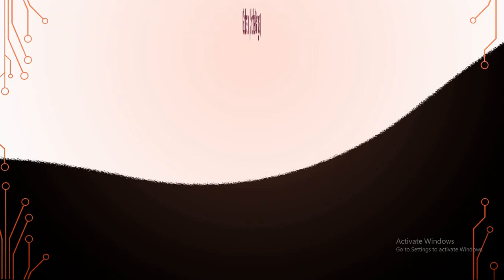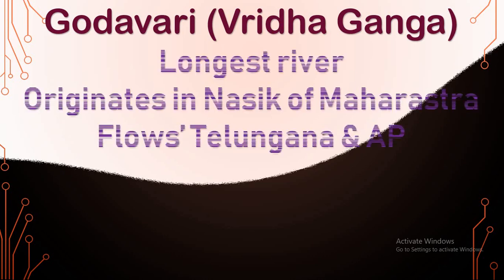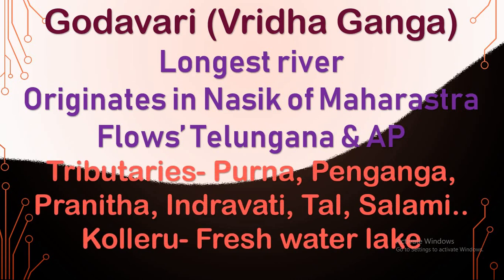The next is Godavari. It is also called Vriddha Ganga, which is the longest river in South India. It originates in Nasik of Maharashtra and flows through two states, Telangana and Andhra Pradesh. The tributaries are Purna, Penganga, Pranhita, Indravati, Tal and Sabari. Kolleru is the freshwater lake of the Godavari.